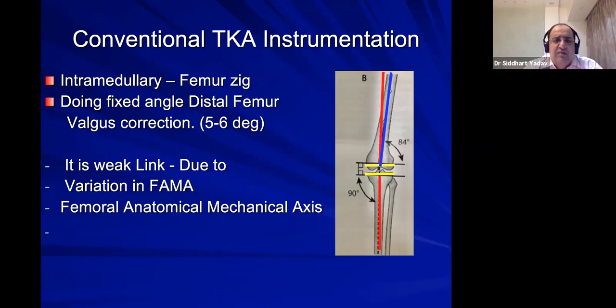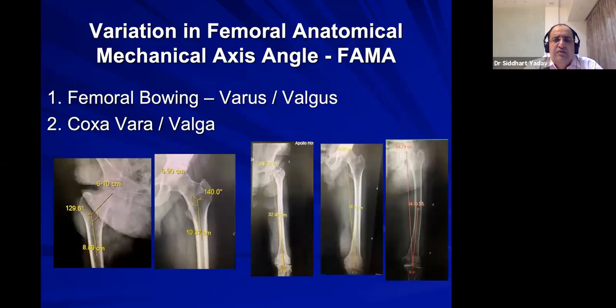But the problem is the variation of this femoral anatomic mechanical axis, which is due to the variation of the neck shaft angle or variation in the femoral shape, that is bowing, varus bowing or valgus bowing.